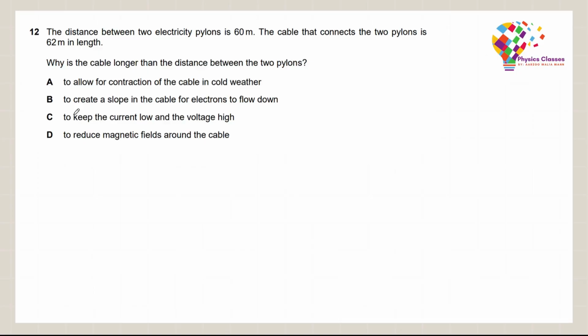So obviously the cable is longer because we know there is something known as thermal expansion. Thermal expansion happens when we heat up a substance. At that time there is expansion. So we know that if the temperature increases, then that leads to expansion. But we also know that the reverse is possible.